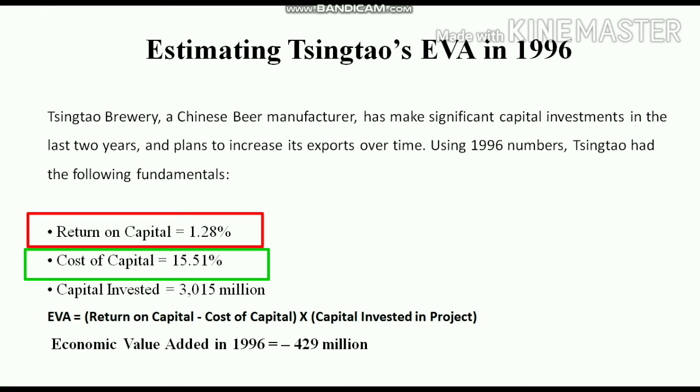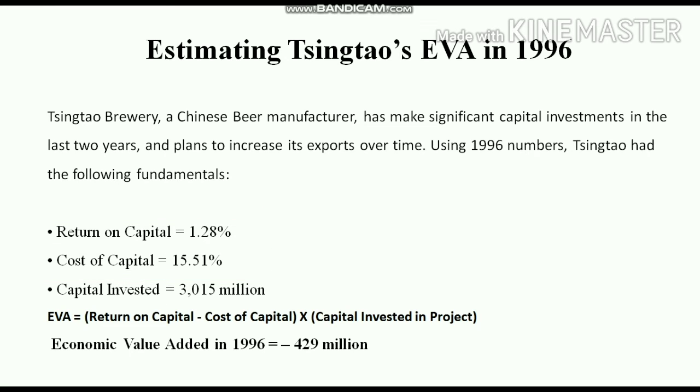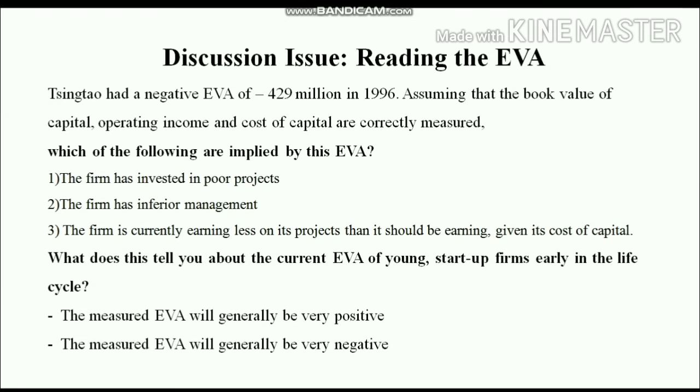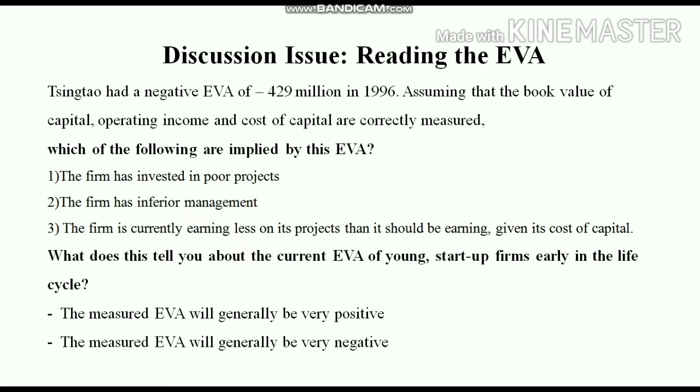So it is obvious that the economic value added will be negative. So this is a disadvantage of economic value added. It does not indicate the proper value added figure for startup firms which have a higher capital expenditure in their books. So Tsingtao had a negative EVA of minus 429 million in 1996.